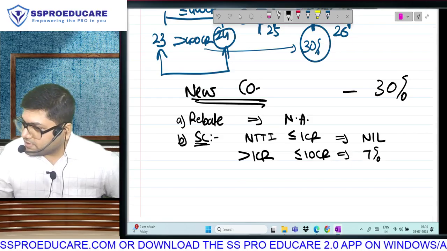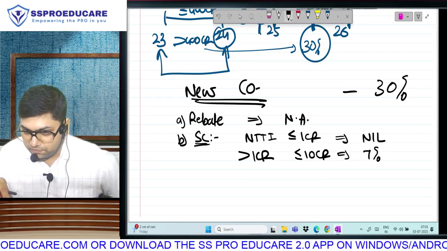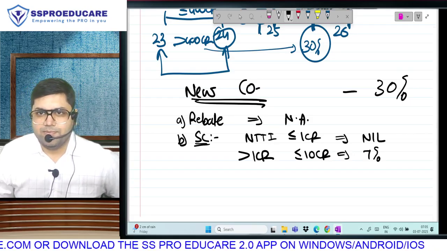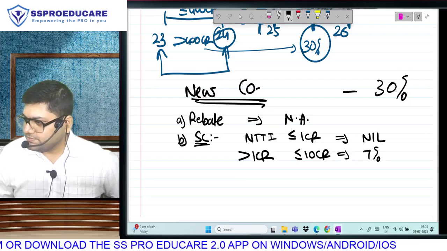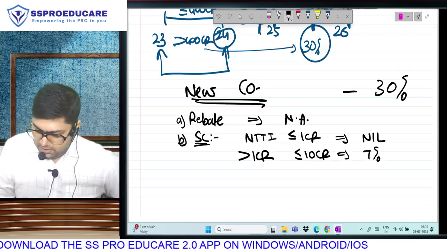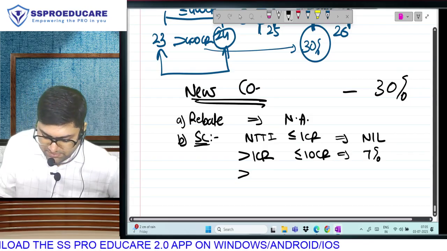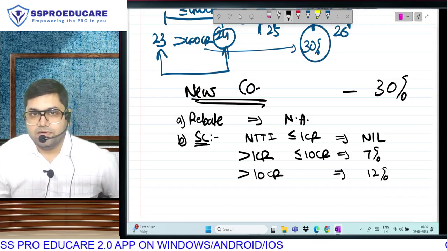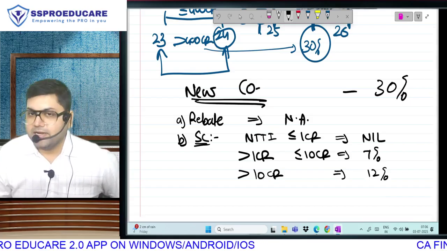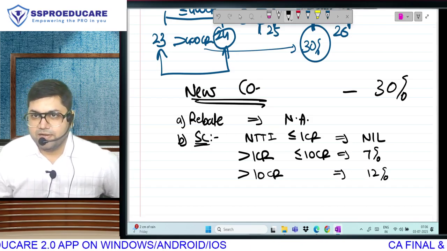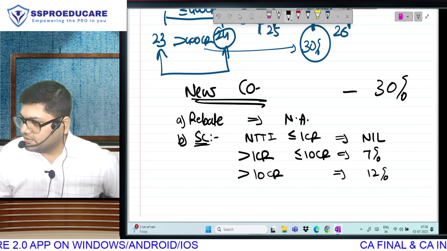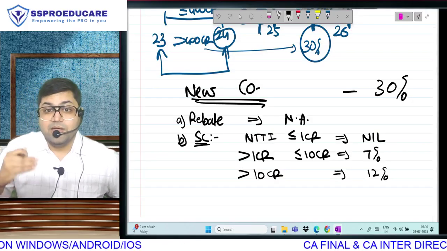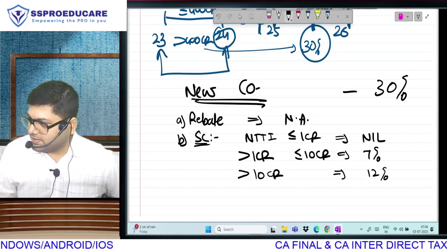अरे obviously we are already levying a very massive rate of basic tax. Therefore, surcharge not applicable up to income level of 1 crore. Correct hai? And after 1 crore only 7%. But once you cross 10 crore, you will be having surcharge of 12%. After income exceeds 10 crore, there is going to be surcharge of 12%. ये clear है everyone? So 0 to 1 crore, no surcharge. More than 1 crore, 7%. More than 10 crore, 12% surcharge will be applicable.